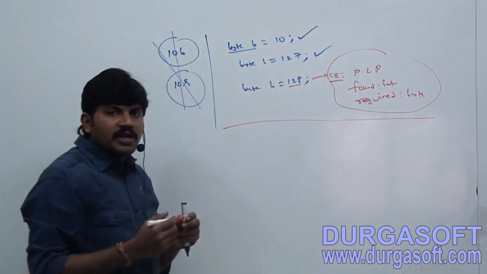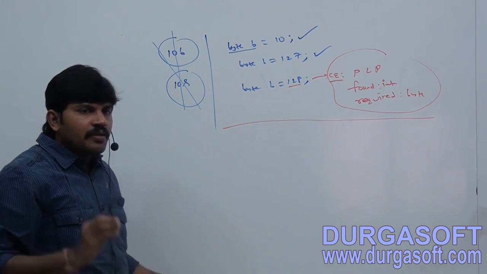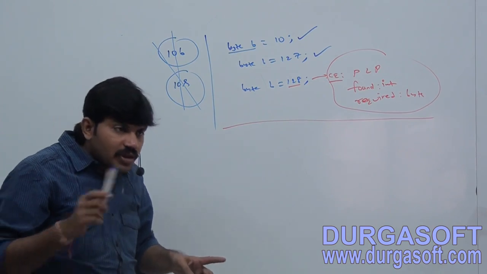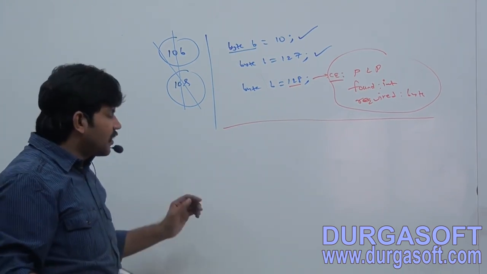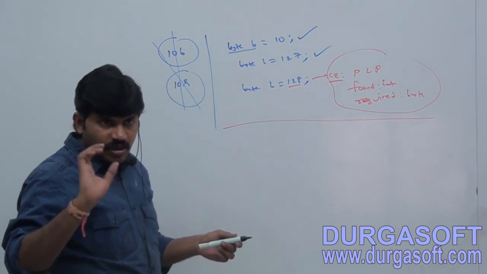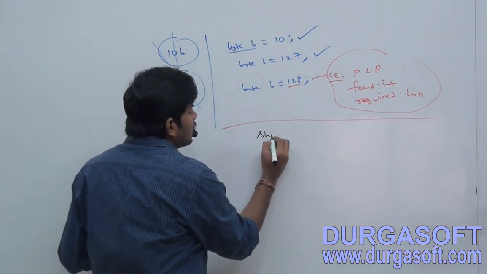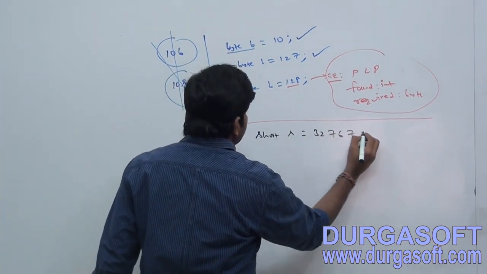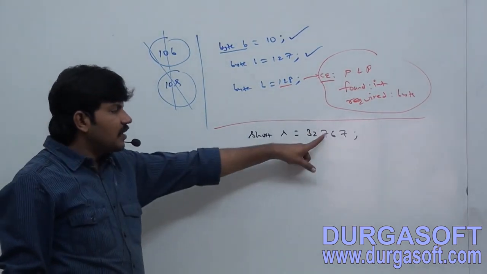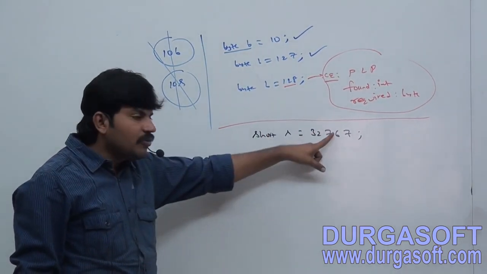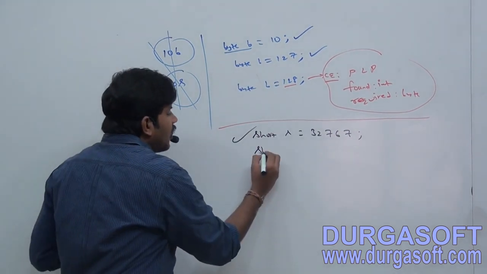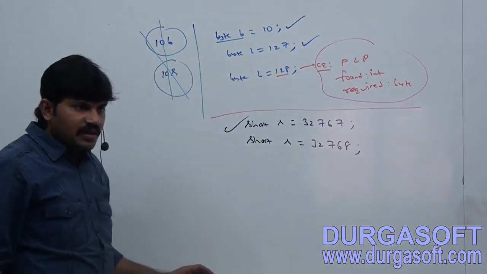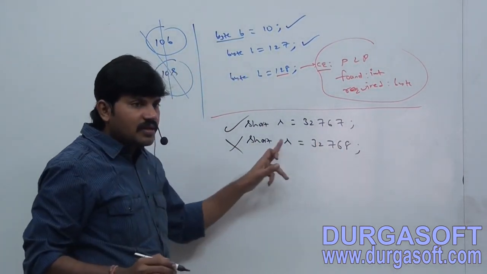The same rule applies by default for short also. Whenever we are assigning an integral literal to a short variable, and if the value is within the range of short, then the compiler automatically treats it as a short value. Simple. Short s is equal to 32,767. Valid or not? Integral literal assigned to short and the value is within the range of short, valid. Short s is equal to 32,768. Valid or invalid? Invalid, because the value is not in the range of short.